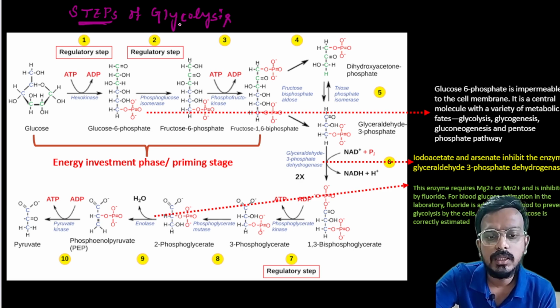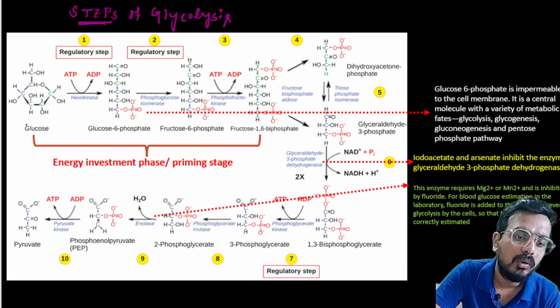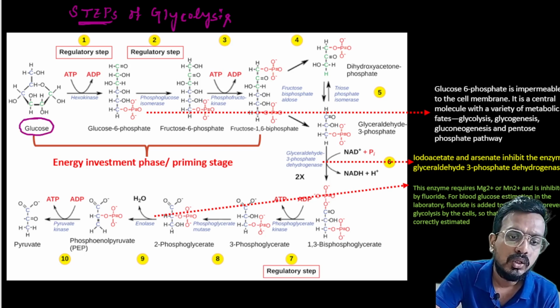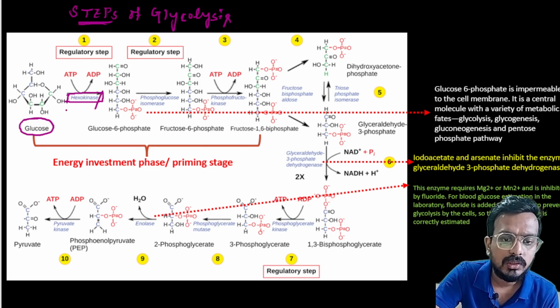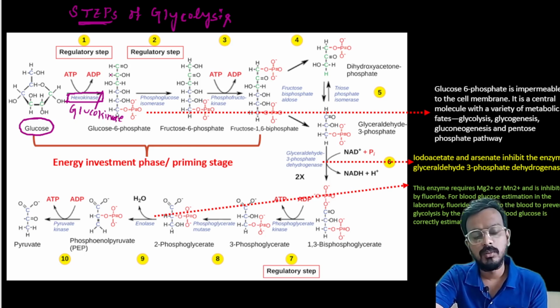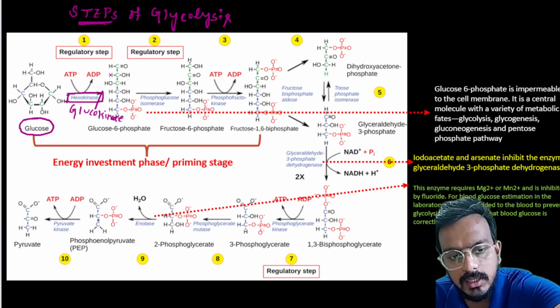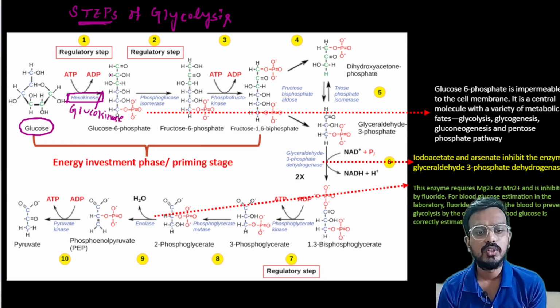Okay, so first step is that it will start from the glucose. Glucose is converted to glucose 6 phosphate by the enzyme hexokinase, or in some books it is also written as glucokinase. Glucokinase and hexokinase both are isoforms of each other.